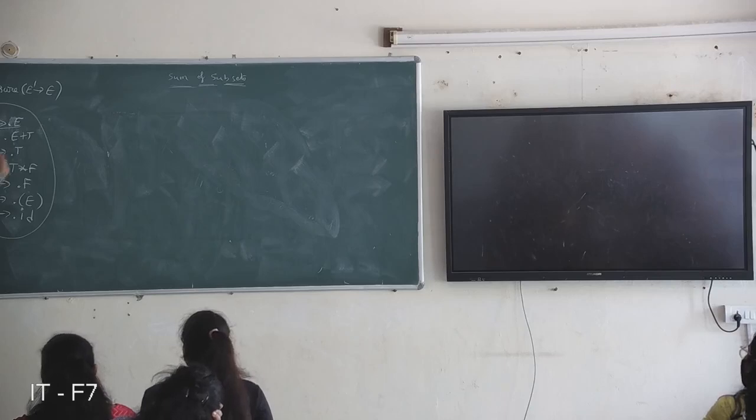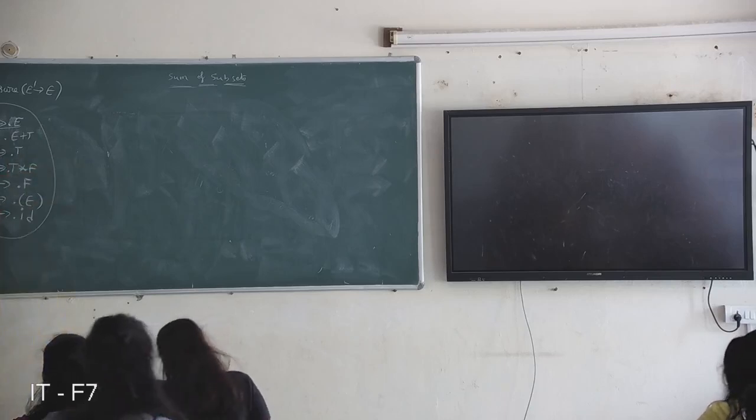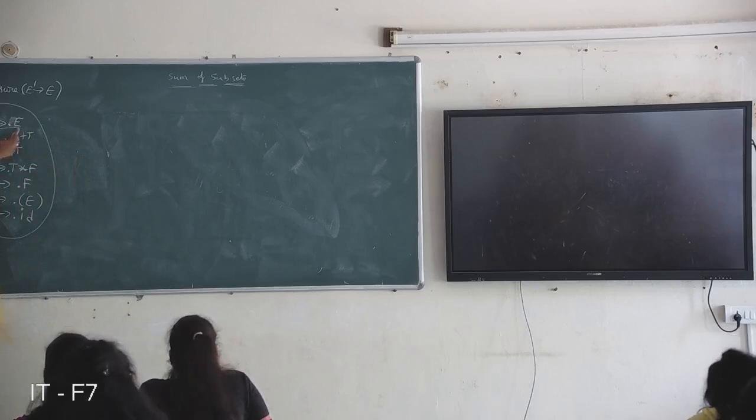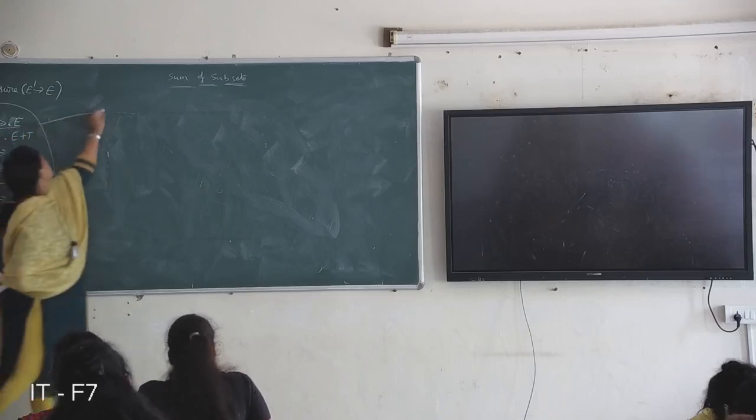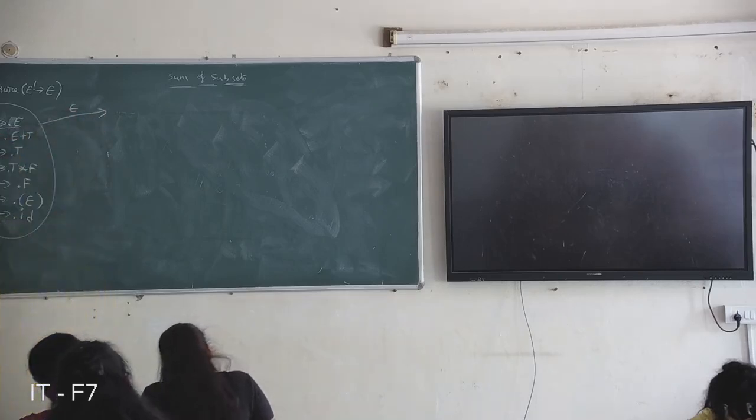On this state, you can do some transitions. What transitions will you perform? After the dot, whatever the symbol is, you can do the transition. So after the dot E is there, so you can do a transition on E.